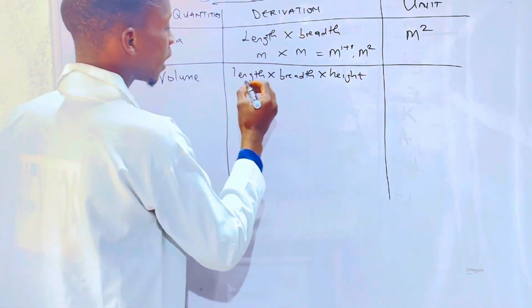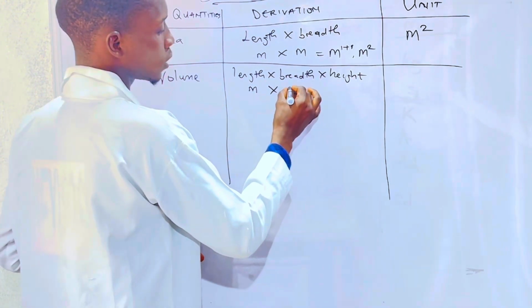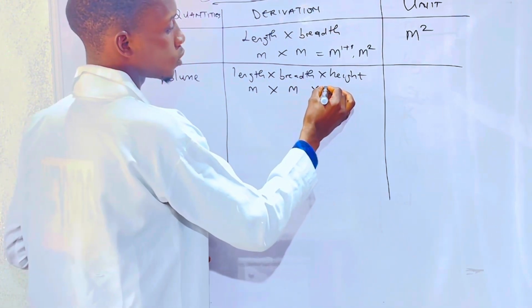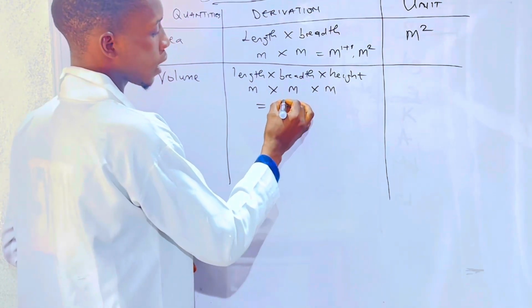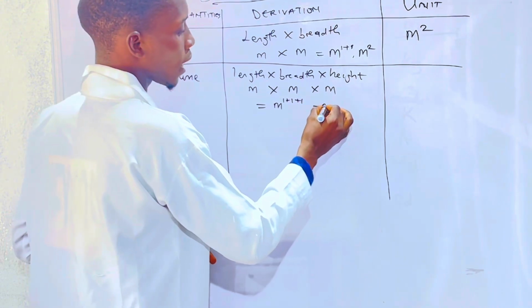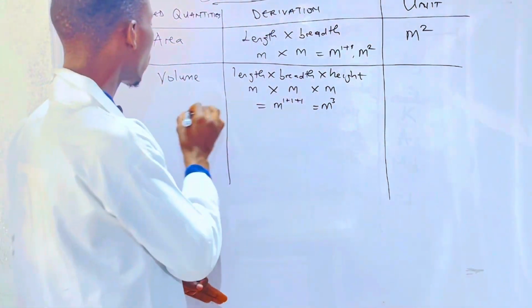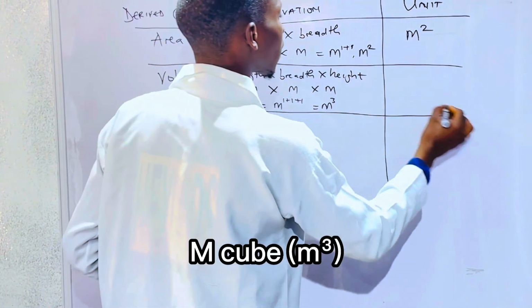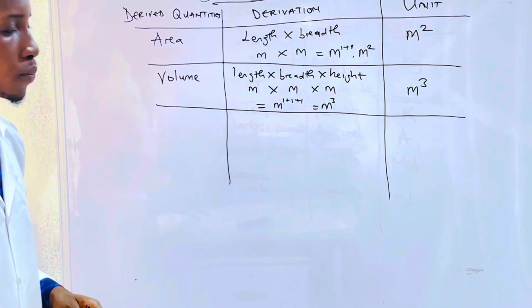Length has the unit meter, breadth has the unit meter, height also has the unit meter. So we have m raised to the power 1 plus 1 plus 1, which gives us m raised to the power 3, known as m cubed. So the unit of volume is meter cubed.